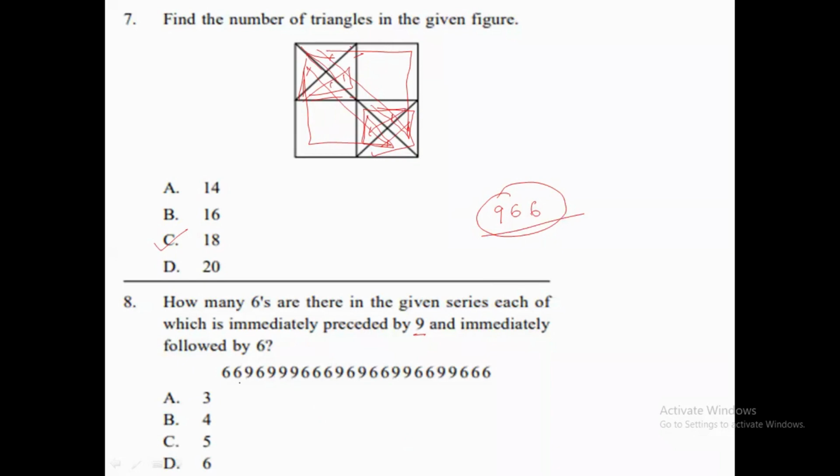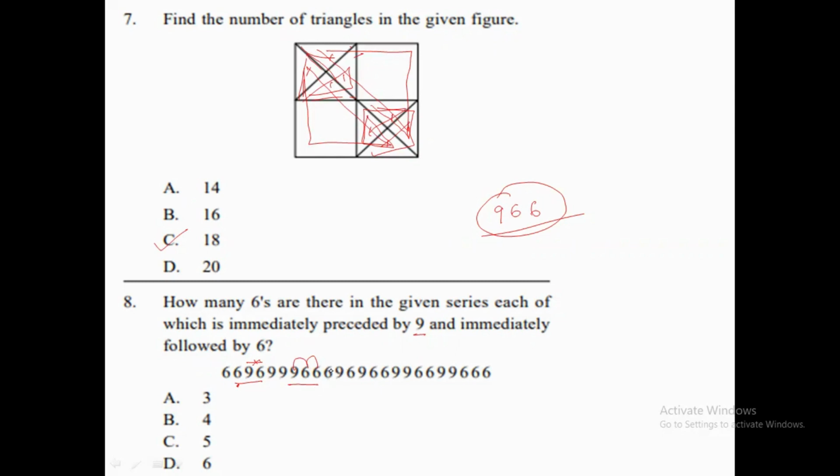So what we can see, this one, 6, okay, we are going to count this one. No, we cannot count this one because this 6 is preceded by 9 but not followed by 6. So this time we are not going to count this one. Then this 6, yes, this 6 is preceded by 9 and followed by 6 as well. So we will count this 6. Now this 6 is preceded by 6 and followed by 6, so we are not going to count that 6.